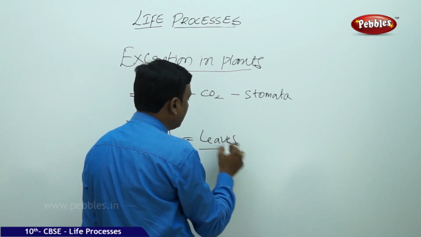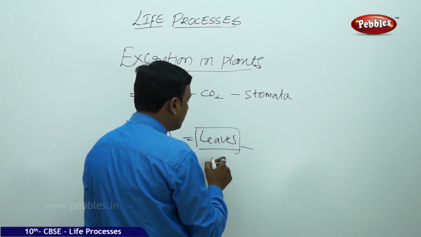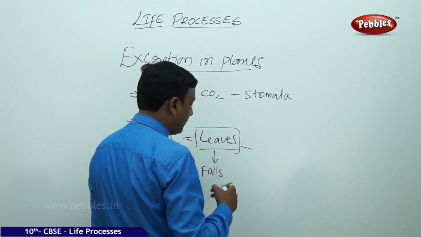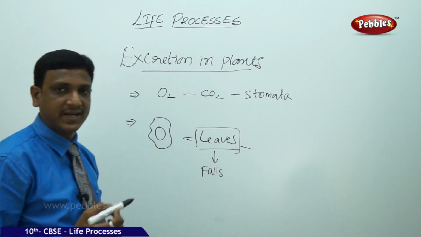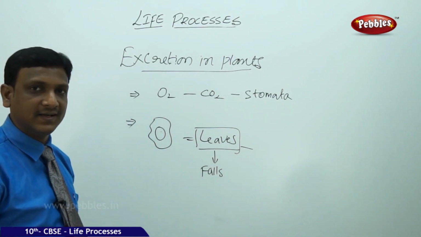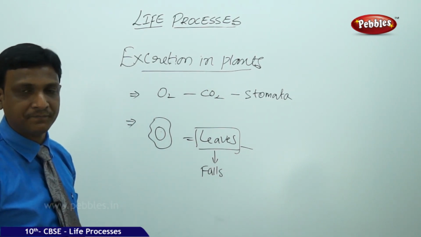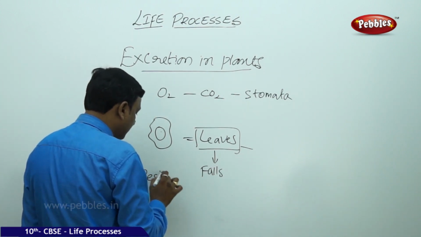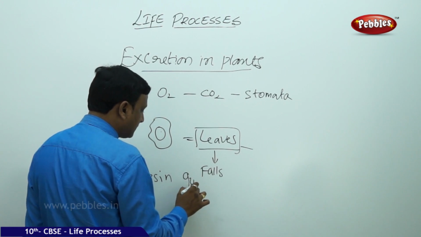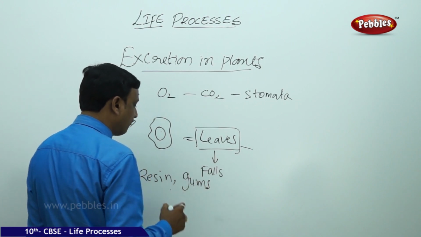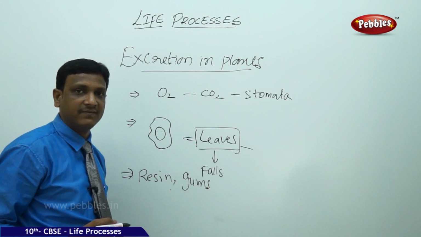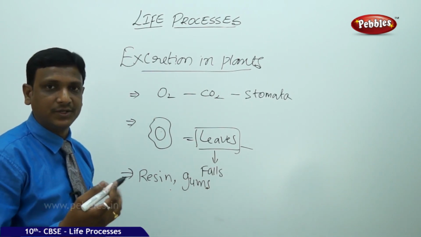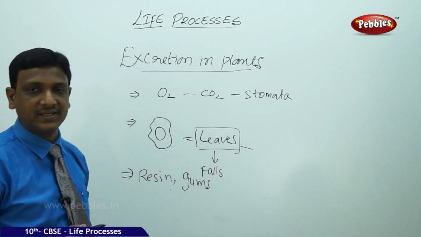Wastes are stored in the leaves and seasonally or occasionally the leaves fall. Sometimes these leaves, after completing their life, become yellow and dry, and they fall down. So along with that leaf, the waste is sent out of the body. Sometimes some wastes are stored in resins and gums. Certain plants secrete resins and gums which consist of waste materials. Of course, they have some commercial value. We find them useful, but they are waste materials for the plant.